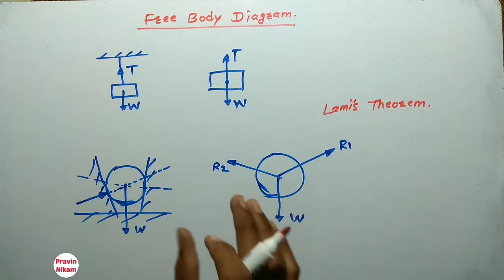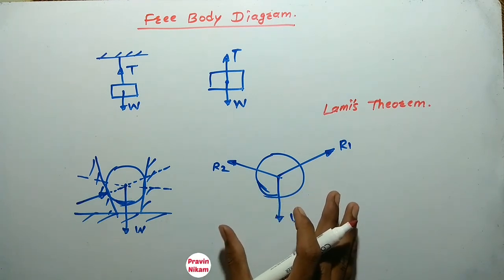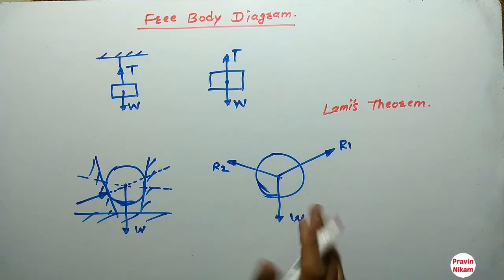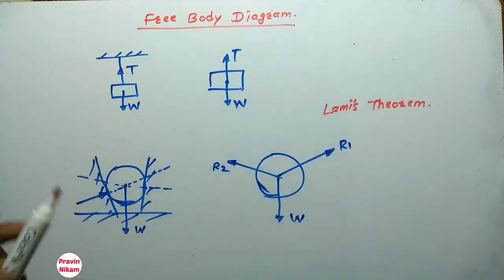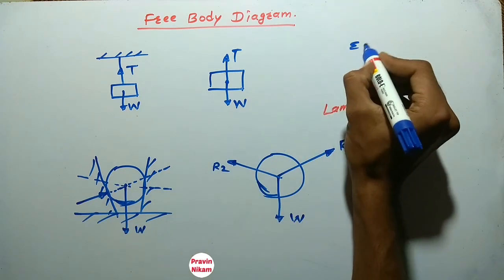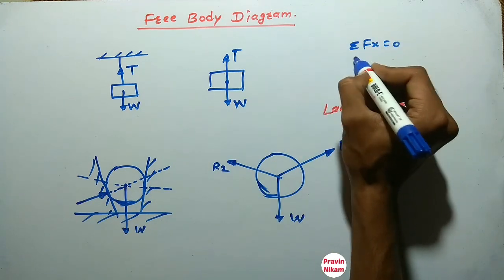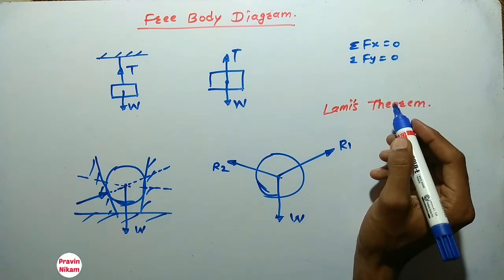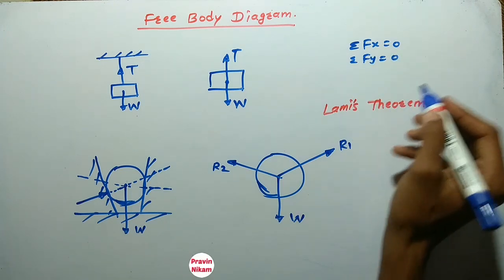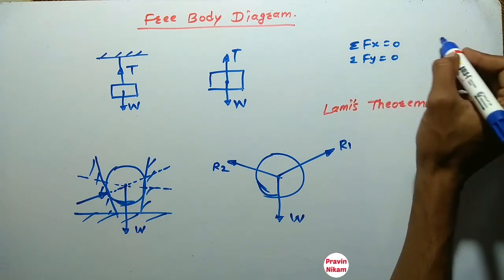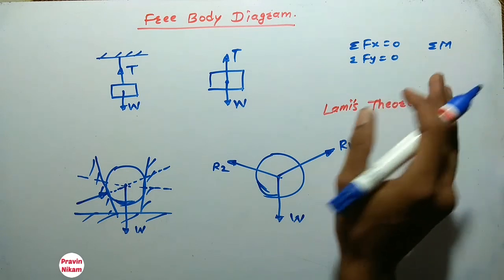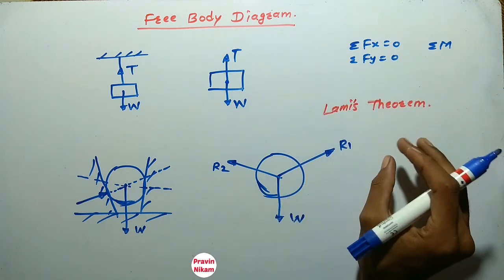For coplanar concurrent forces, there are two conditions for equilibrium. That is, for a coplanar system, the two conditions are summation fx is equal to 0 and summation fy is equal to 0. And for coplanar non-concurrent forces, three conditions are there, that is, summation M is the third condition for a non-concurrent force system.